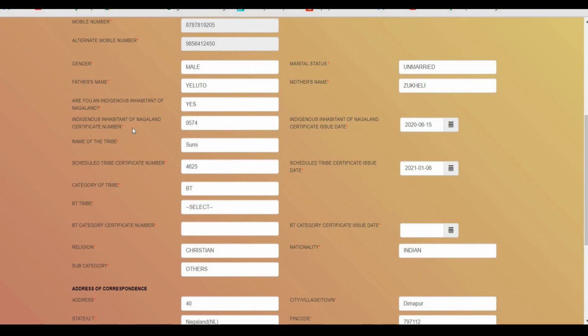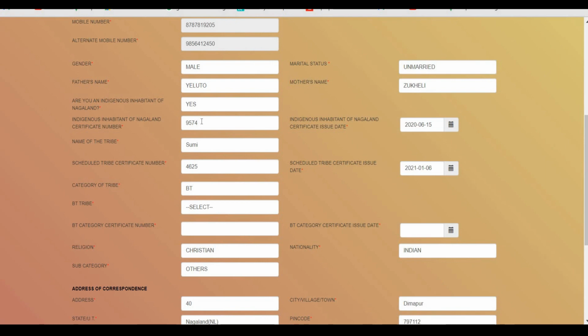So what I would like to suggest is that you can either enter your registration number, which you will get on the certificate, and for the new candidates who have recently applied, if you have the certificate number, then you can enter that certificate number as well. Because if you have the old indigenous certificate, then you won't find any certificate number. In that case, you have to enter your registration number. This is also the case with the scheduled tribe certificate number. So for the indigenous inhabitant of Nagaland, you can go for either the certificate number or the registration number. Okay, so it's not like you have to enter only the certificate number.